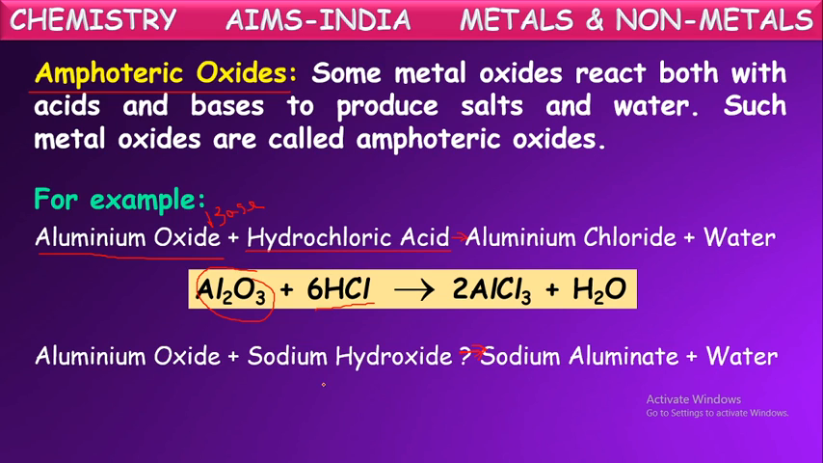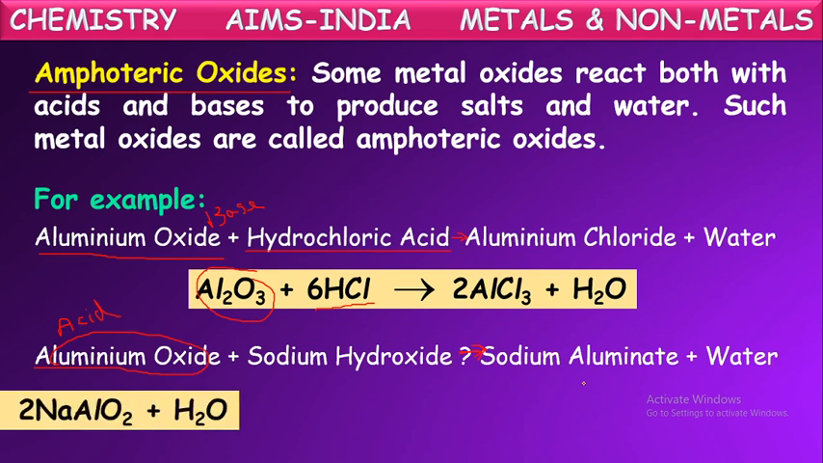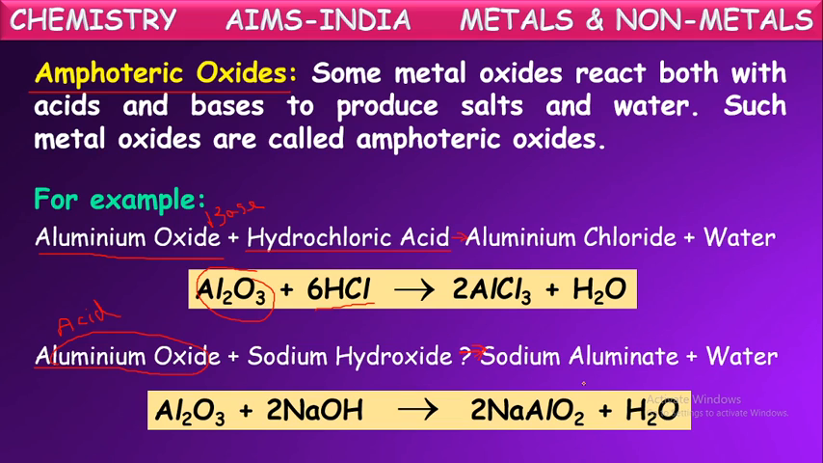So when these metal oxides react with strong bases, they behave like acids. So in this case, aluminium oxide acts as an acid. It is reacting with the base sodium hydroxide and forming salt and water. Sodium aluminate and water are formed. So here aluminium oxide on reaction with the base behaves like an acid, forming salt and water. The same aluminium oxide on reaction with a strong acid reacts like a base, forming salt and water.